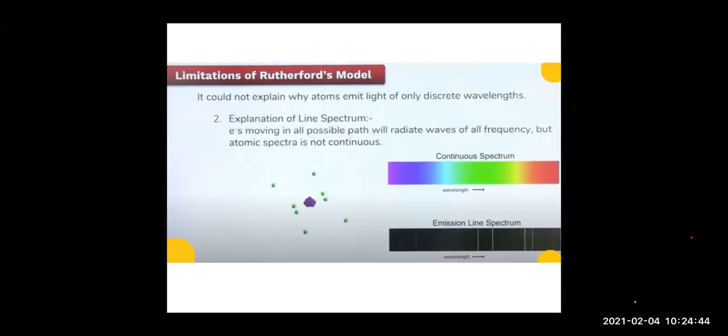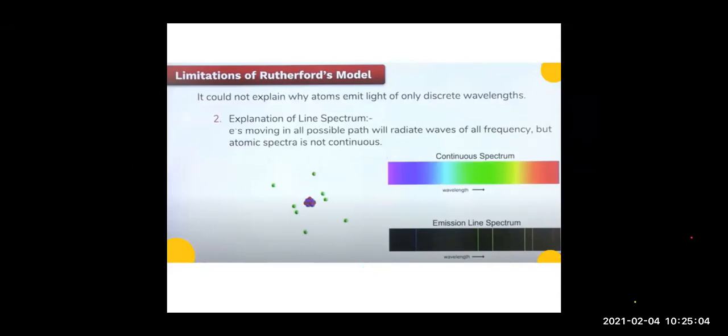The second limitation of the Rutherford model is, children, it could not explain why atoms emit light of only discrete wavelengths. Why are they emitting light of only discrete wavelengths? Why not continuous? Why only discrete? Right?